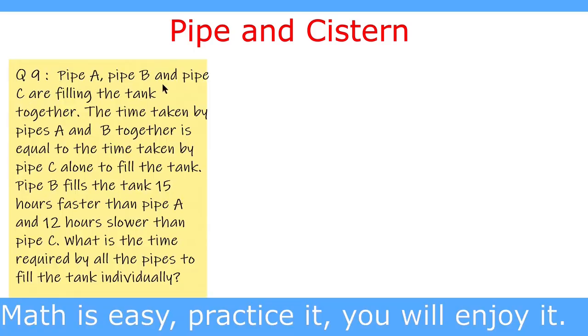Pipe A, pipe B, and pipe C are filling the tank together. The time taken by pipe A and B together is equal to the time taken by pipe C alone to fill the tank. Pipe B fills the tank 15 hours faster than pipe A and 12 hours slower than pipe C. What is the time required by all the pipes to fill the tank individually?